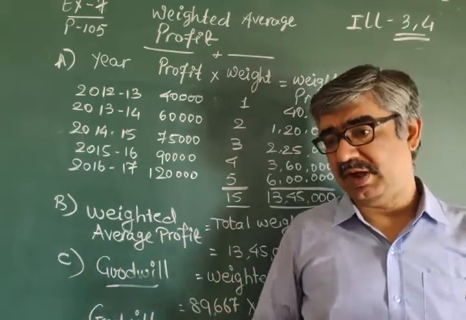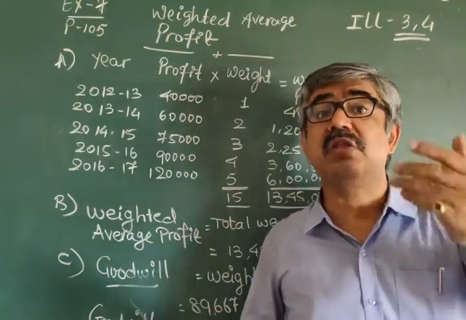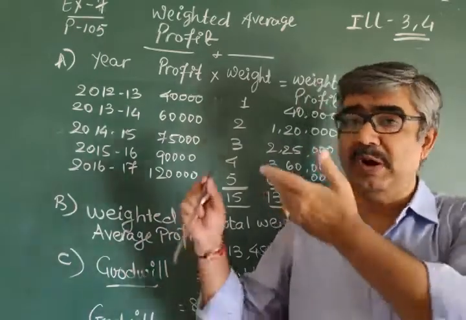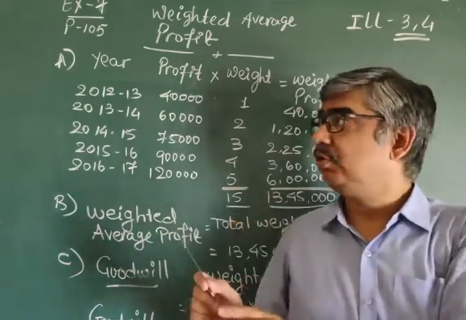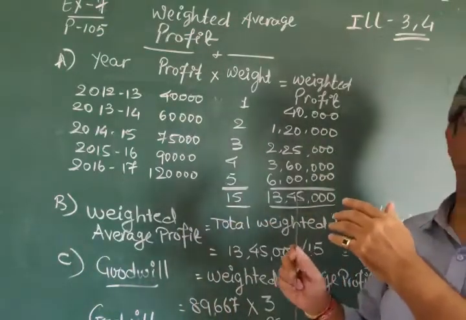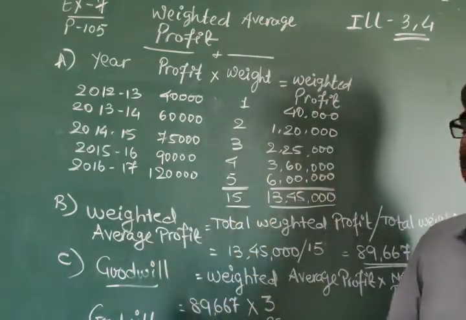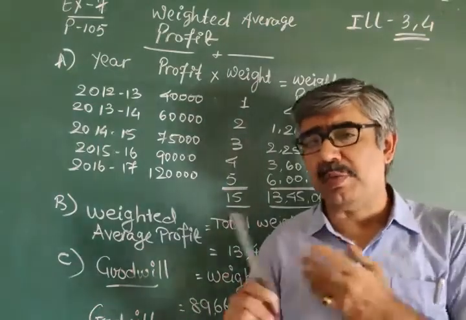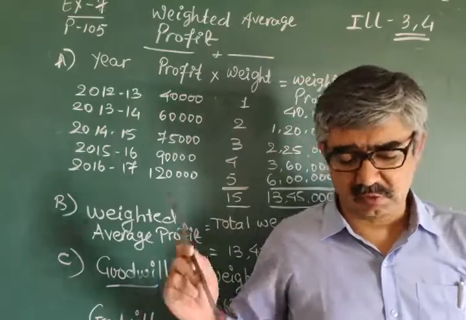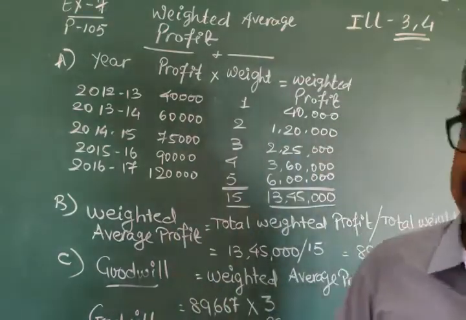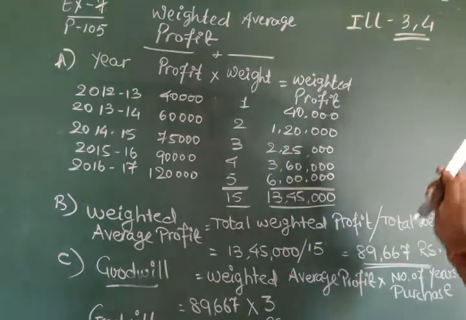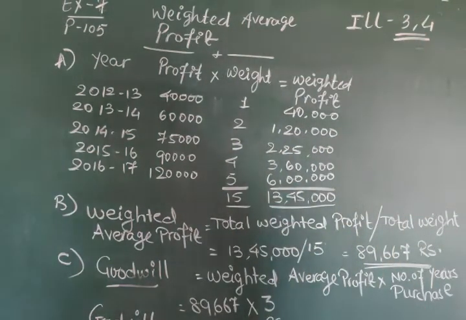Now I think you have more than necessary about the weighted average method: 2 illustrations, the concept many times, formula, theory explanation, so many things. I think you are prepared. Lastly, go through the question, solve this too in your book, and be ready for the next method. Which one is that? Yes, that is the super profit method.